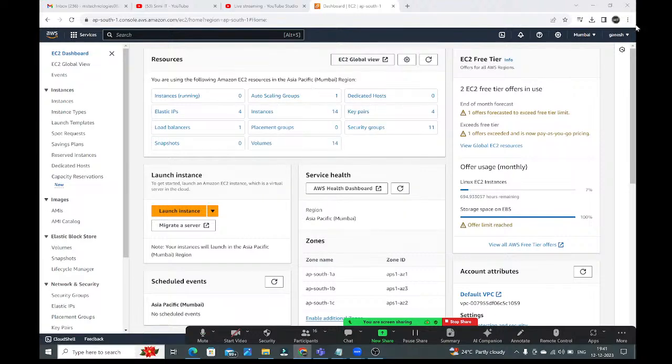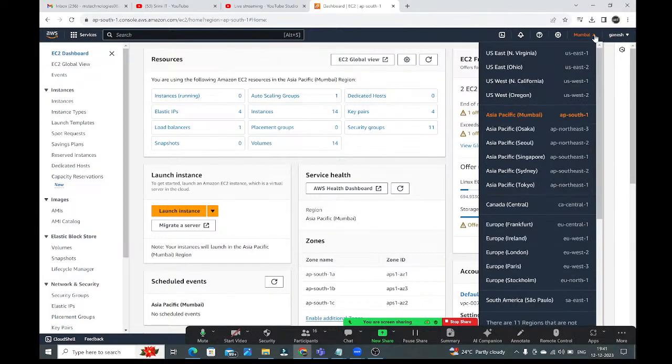Right, guys. Once you have created the account in AWS, you can see the regions here. What all these regions are, we will discuss later. Here you need to choose the region nearest to your location. That region is recommended to select. You can choose any region, no problem, but the recommended one is the nearest one. For us the nearest is Mumbai, so I am selecting the Mumbai region here.